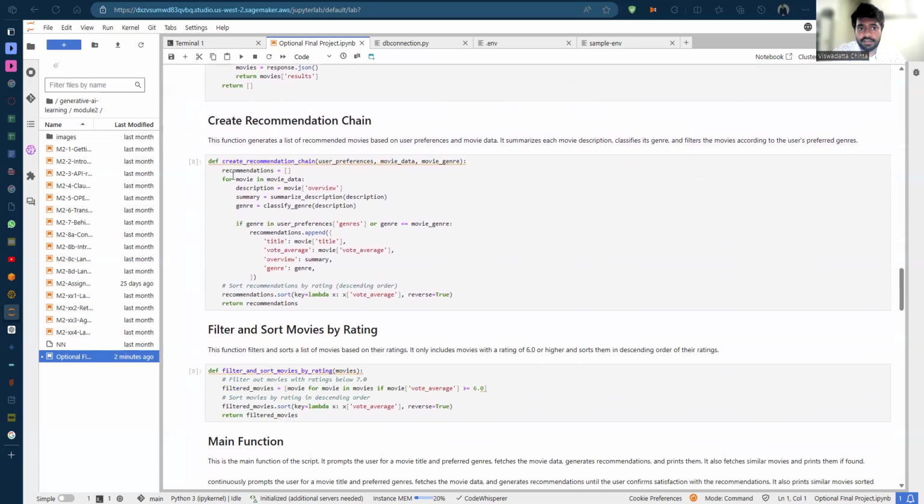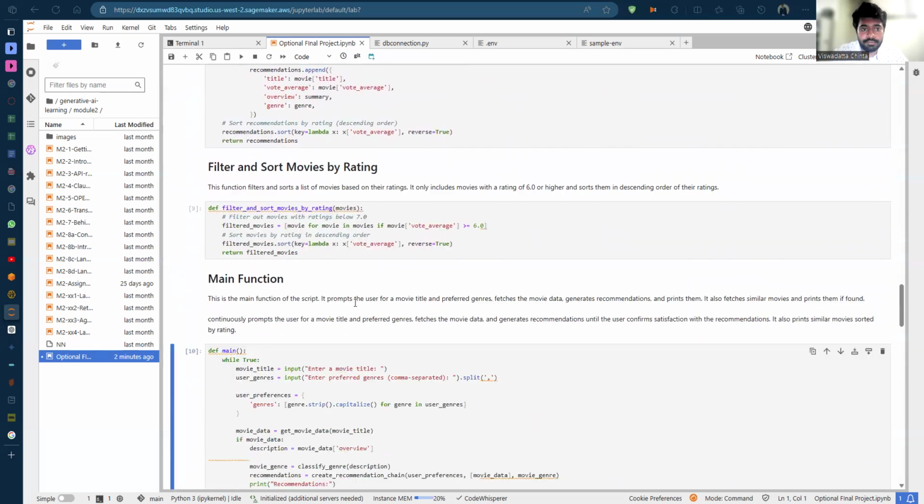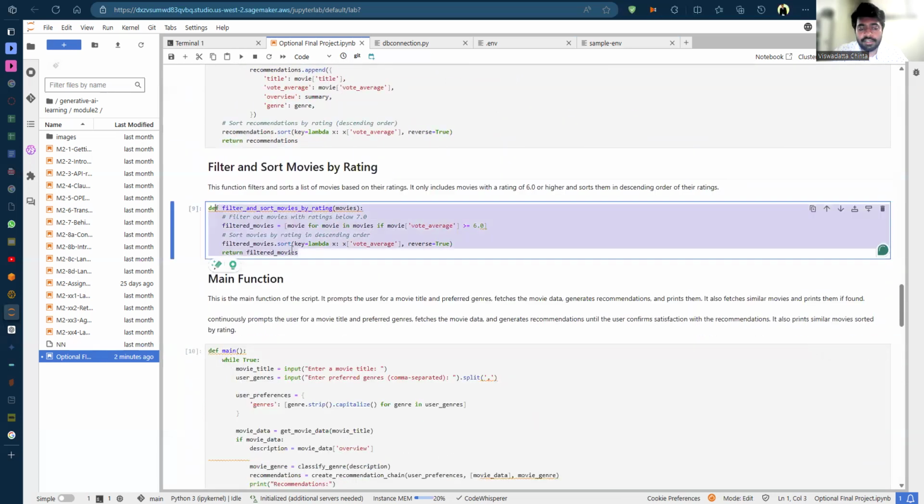And now this is a recommendation chain which I have created. It will be called every time it needs to recommend a new movie, and will be called repeatedly 5 or 10 times based on how many, 10 movies basically, which the user will be getting recommended. And this will basically filter all the movies by rating so that they will know which ones were good and bad and decide on what needs to be watched or ignored basically by reading the particular summarization.